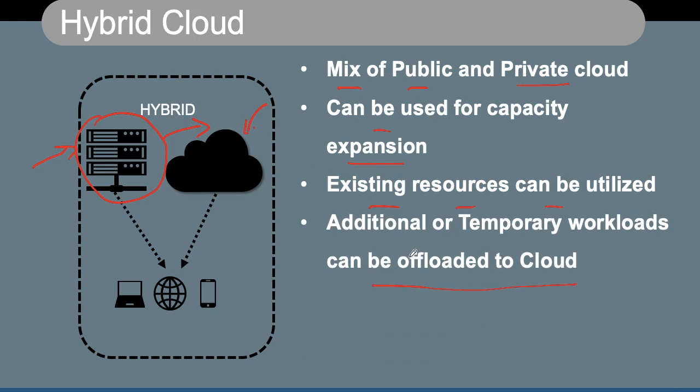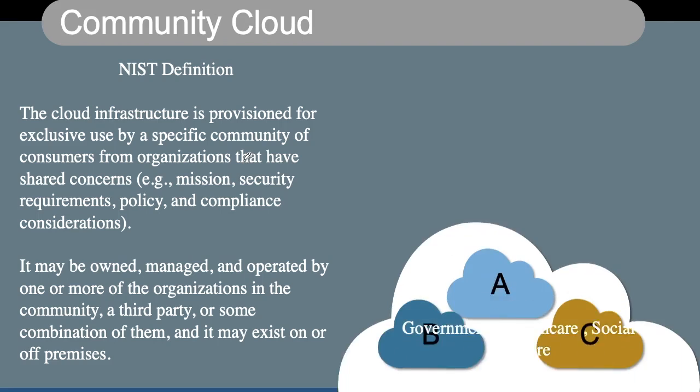So you can actually offload your additional capacity requirements or your additional workloads or temporary workloads to the cloud. So you use your resources which are available on-prem and for additional capacities or workloads, you are actually going to the cloud environments. And batch processing kind of environments where you need big processing, you can go for cloud computing for these kind of different applications.